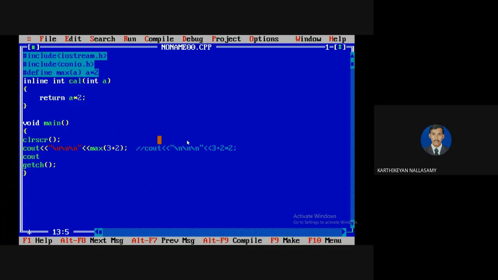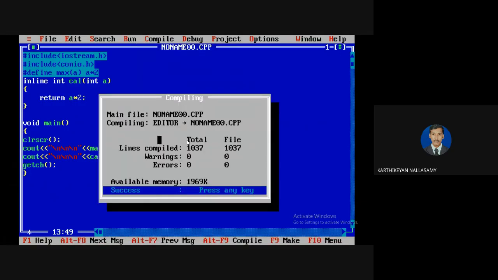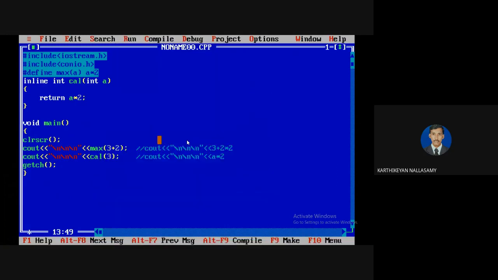So cout, f of calculation of just 3. You know that at the time of expansion, the logic is cout, then it will be replaced by the return statement, so that it is a star 2. If I execute it, the first answer is 7, the second answer is 9. Sorry, 6, a small correction. The second one is 3 star 2.